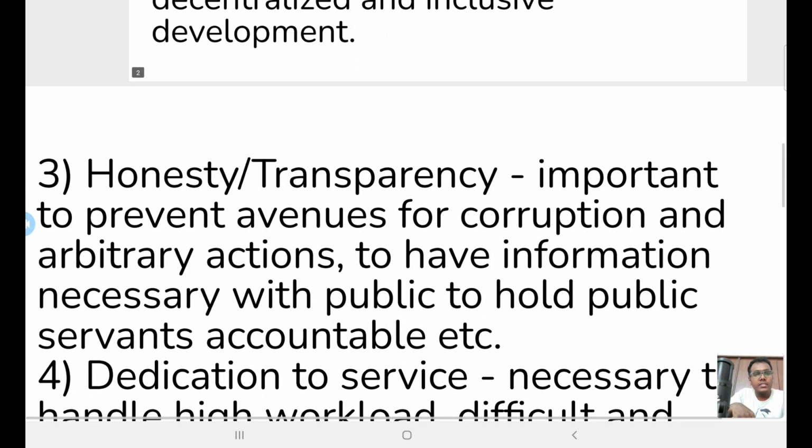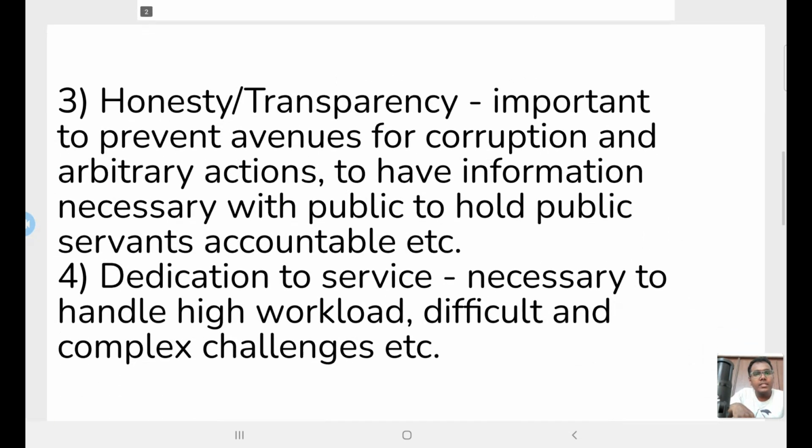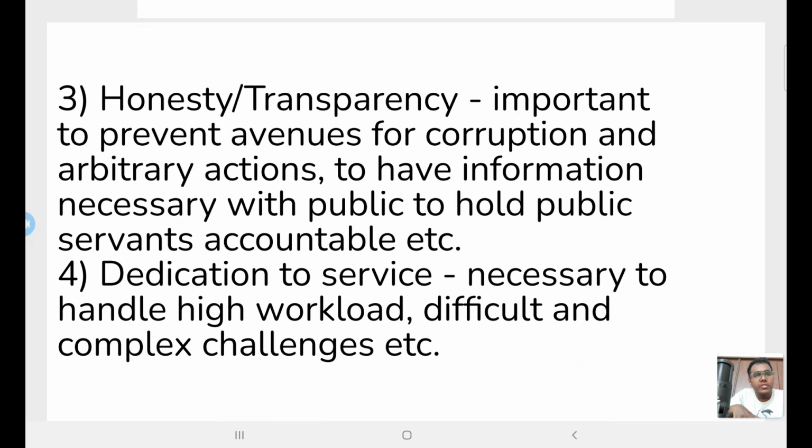And next is honesty and transparency, and this is important to prevent avenues for corruption and arbitrary actions. So when something is transparent, you cannot go for corruption. For example, if you are dealing with the public directly, if you are transferring funds online, then there is no chance for corruption. If you do some corruption, you will be easily caught. So we need transparency to prevent avenues for corruption and to prevent avenues for arbitrary action.